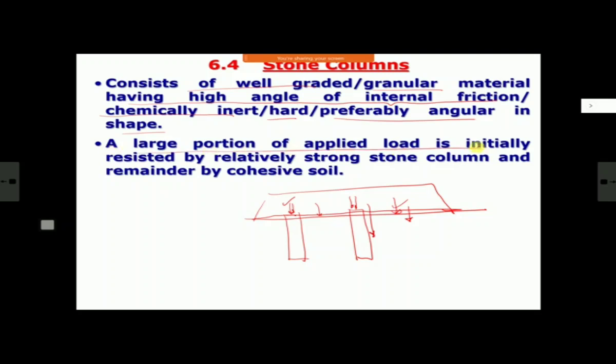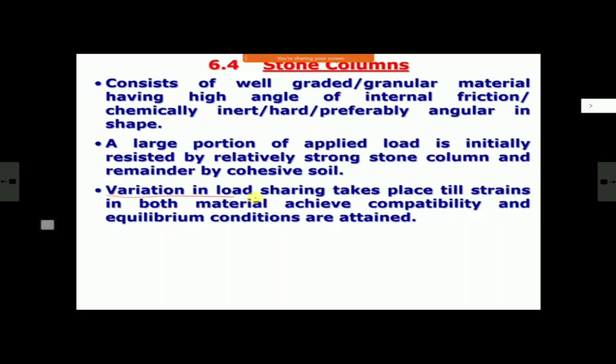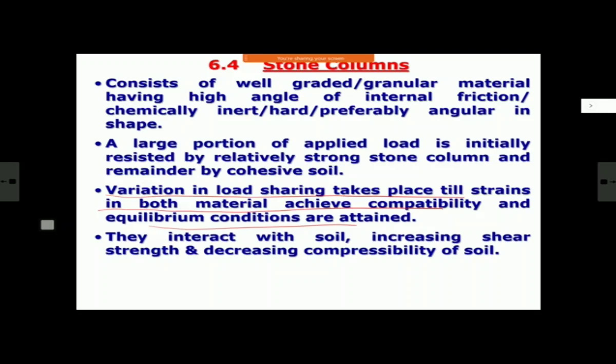So initially a large portion of load is resisted by the stone column and balanced by this cohesive type of weak soil, and then the variation in load sharing takes place till the strain in both materials achieves compatibility and equilibrium conditions are attained. They start sharing in proportion to their stiffness. They will start sharing the load, and this is called their interaction with soil. So they interact with soil, increase the shear strength and decrease compressibility.